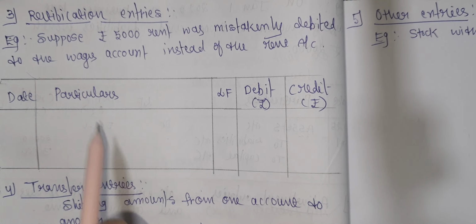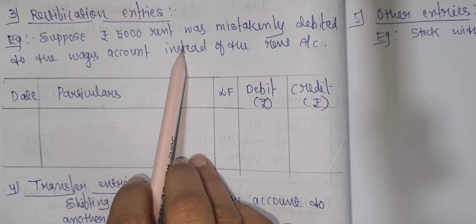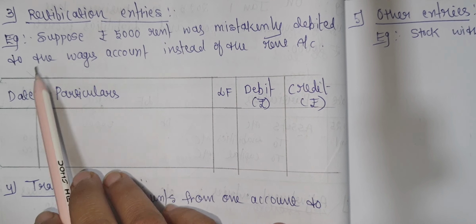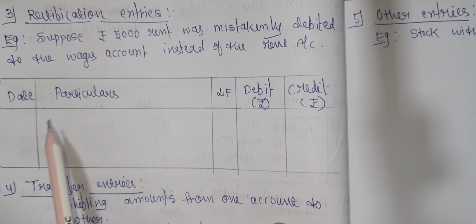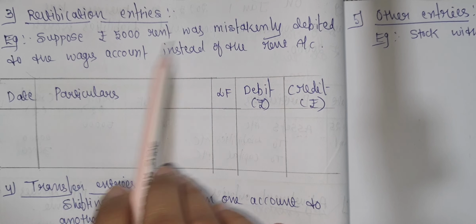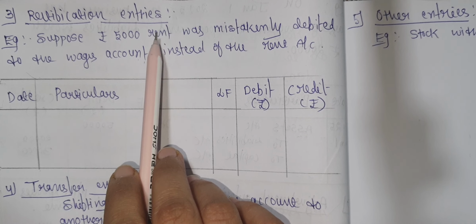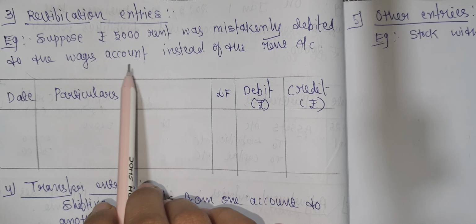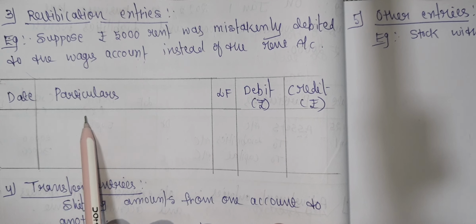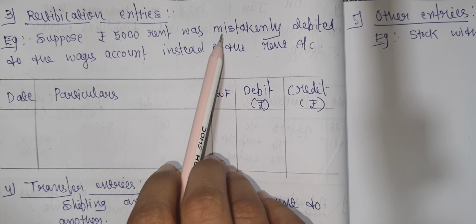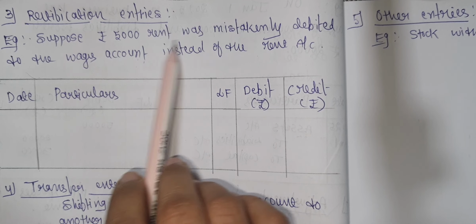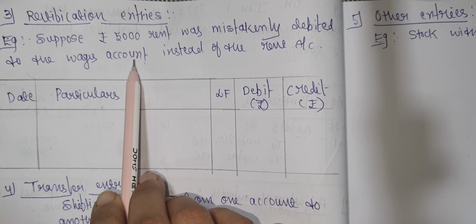For example, suppose rupees 5,000 rent was mistakenly debited to the wages account. Rent was mistakenly debited to the wages account instead of the rent account.